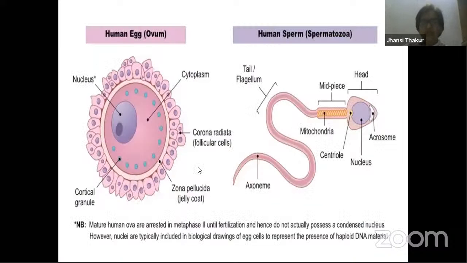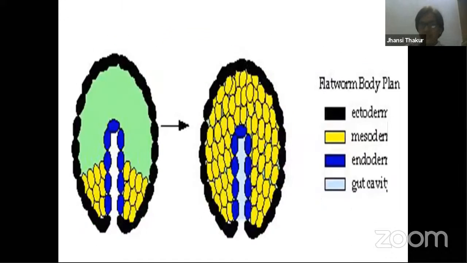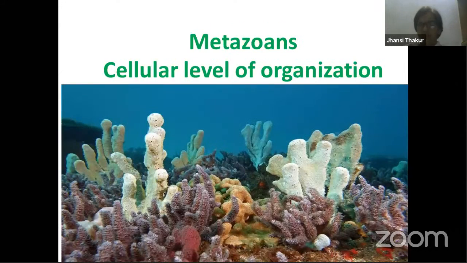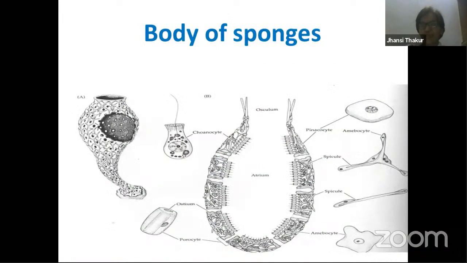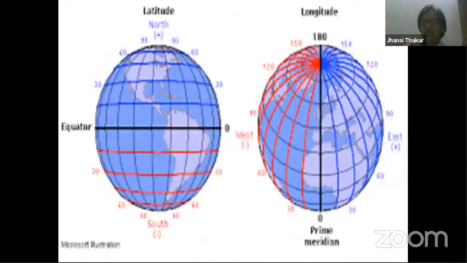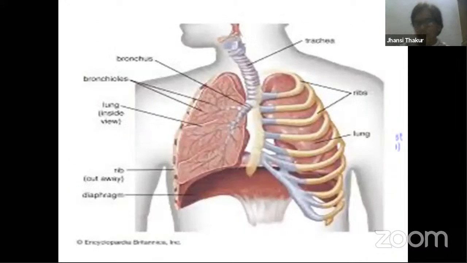Then we understood the three germ layers and how they are formed, right from the point of their formation, that is from the zygote, then cleavage, and the types of germ layers. We learned how we divide organisms into different groups and the criteria for that, right from the protoplasmic level, then the cellular level, then the tissue level of organization, and organ systems. Then depending upon the germ layer, cellular level, diploblastic, and triploblastic. Based on symmetry, we have bilateral symmetry, radial symmetry, and asymmetrical organisms.